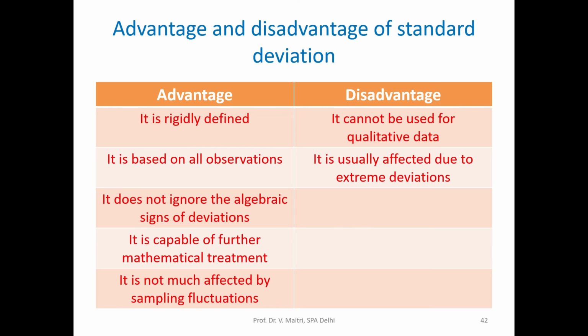So what are the advantages and disadvantages of standard deviation? Advantages: it is rigidly defined. It is based on all observations. It does not ignore the algebraic sign of deviation. It is capable of further mathematical treatment. It is not much affected by sampling fluctuation. And disadvantages: it cannot be used for qualitative data. And further, it is usually affected by extreme deviations. So these are the advantages and disadvantages of standard deviation.